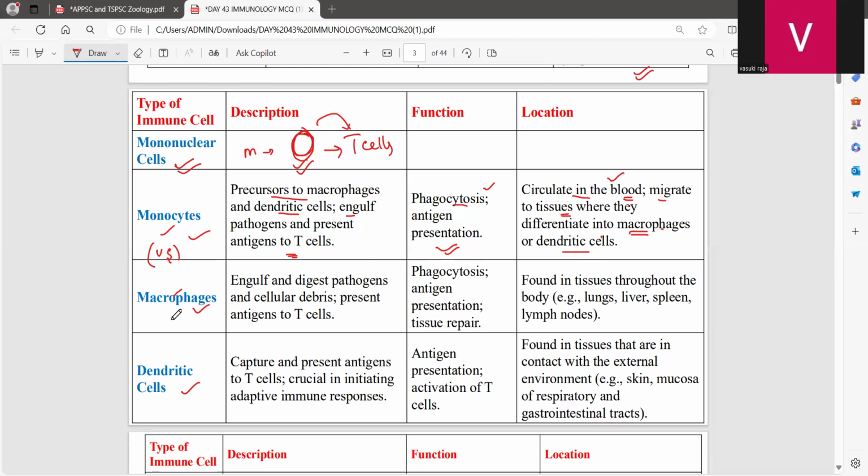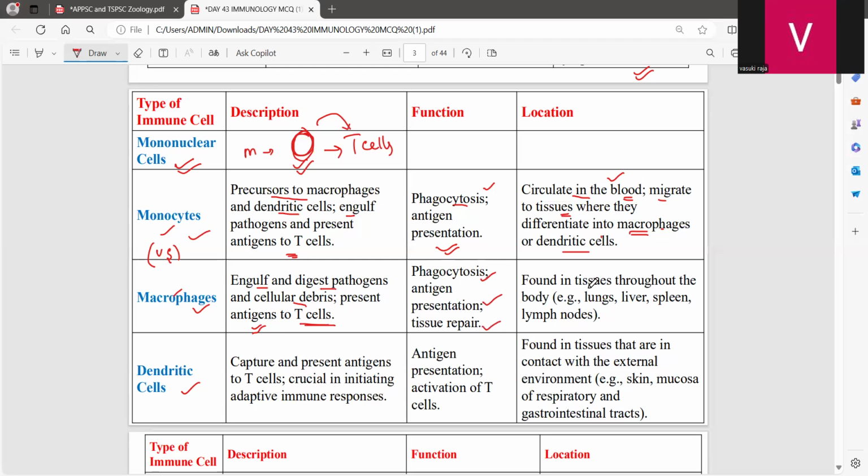Okay, now what is the function of macrophages? So after it has been differentiated into the macrophages from the monocytes, it has been involved vigorously in engulfing and digesting the pathogens and cellular debris. And after digesting and engulfing, it is going to present that particular antigens once again to T cells. Once again, it is involved in the process of phagocytosis, antigen presentation, and tissue repair.